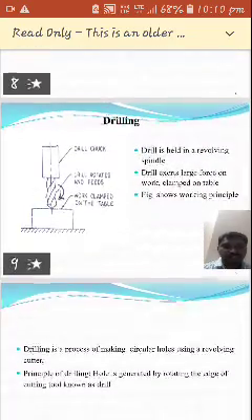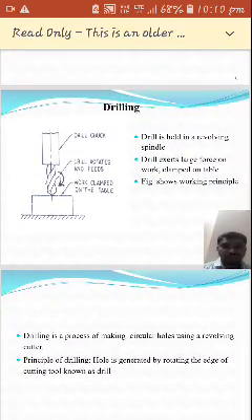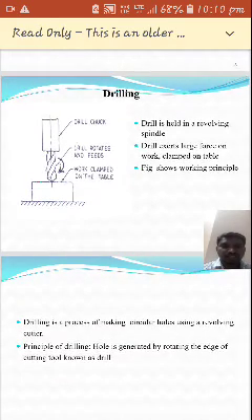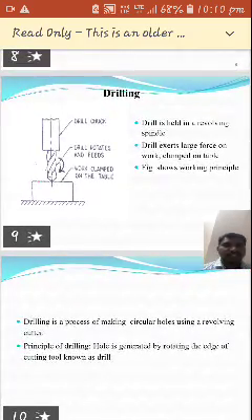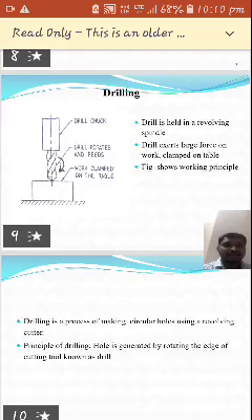Here in the figure we can observe the workpiece, over which the cutting tool is there. The cutting tool is held in a drill chuck. This cutting tool is not stationary, it is a rotating tool against the workpiece. While rotating, the edge of the cutting tool digs into the workpiece so that the hole is generated. The drill is held in a revolving spindle.